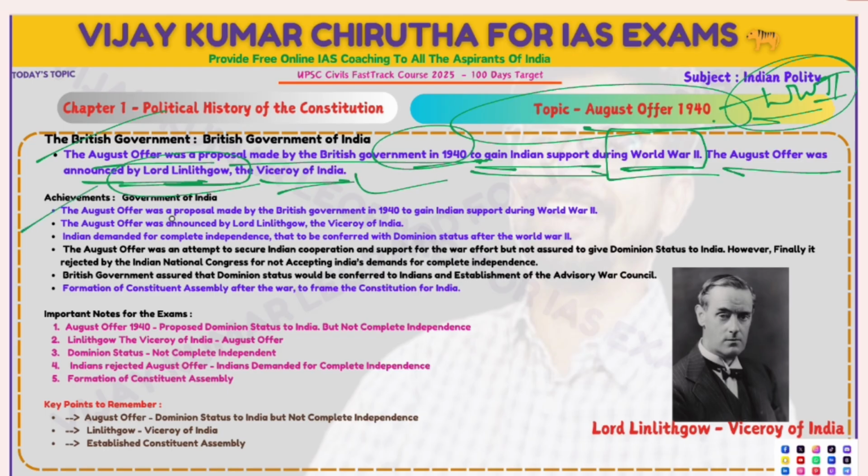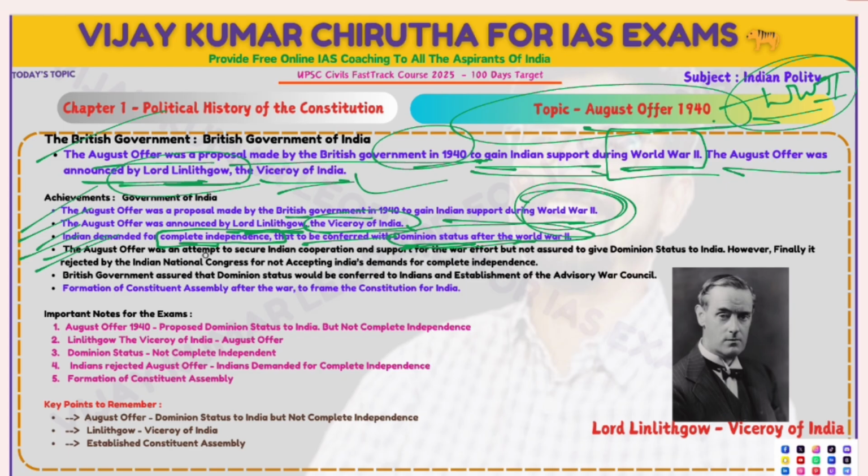So, what are the key points? The August Offer was proposed by the British government in 1940 to gain Indian support during World War II. It was announced by Lord Linlithgow, Viceroy of India at the time. Indians were demanding complete independence, but the offer was that India would be conferred dominion status after World War II.